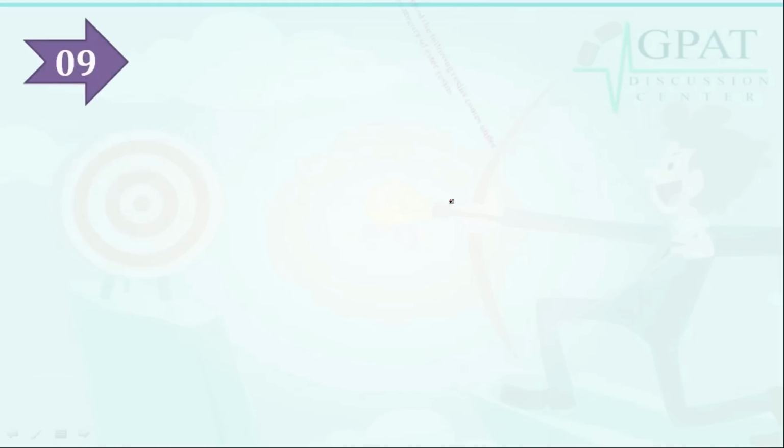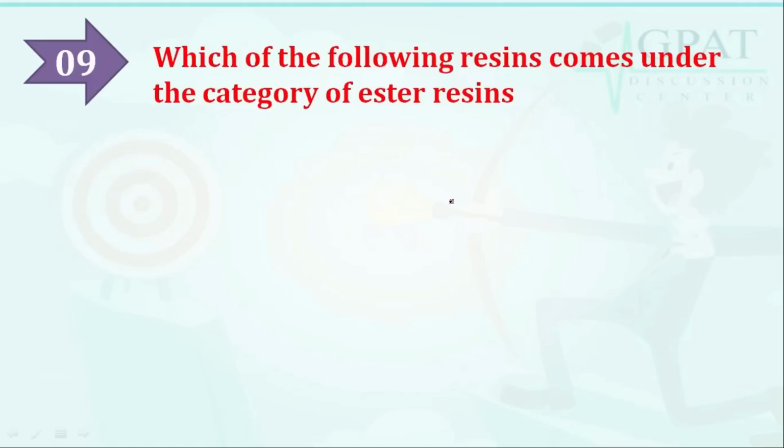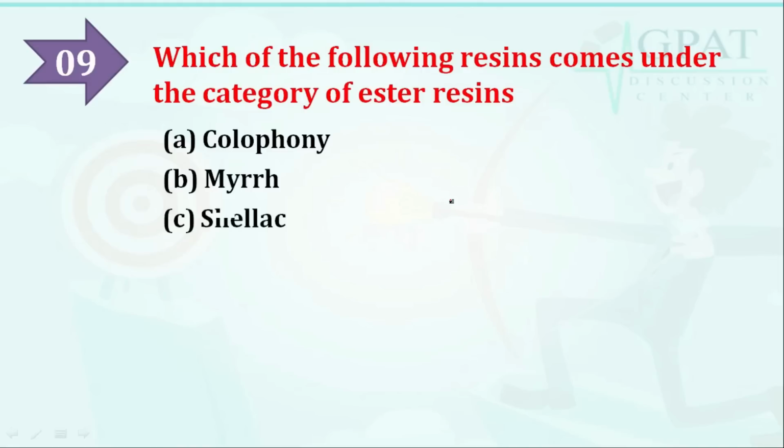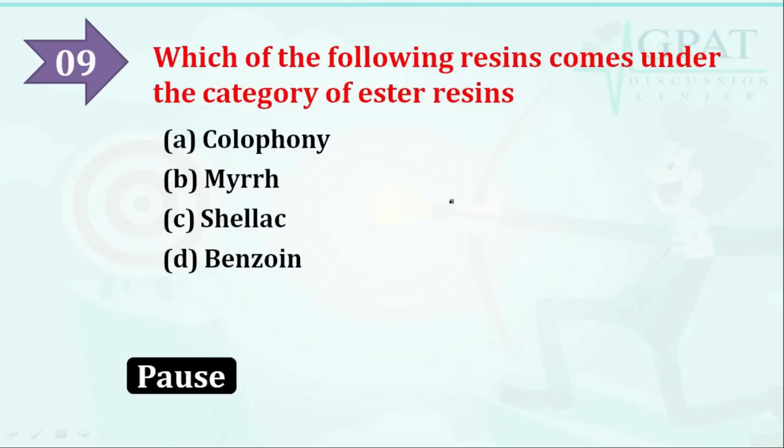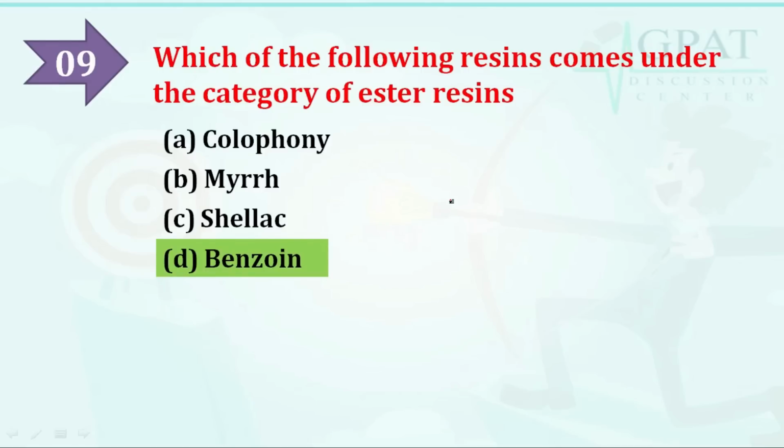So the next question is: which of the following resins comes under the category of ester resins? Option A is colophony, option B is myrrh, option C is shellac, option D is benzoin. So the correct answer is benzoin. Benzoin is the resin which comes under the category of ester resins.